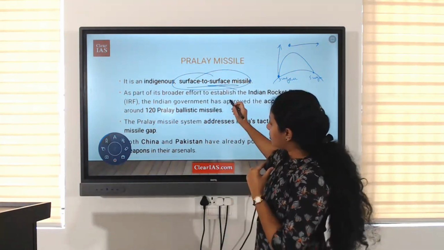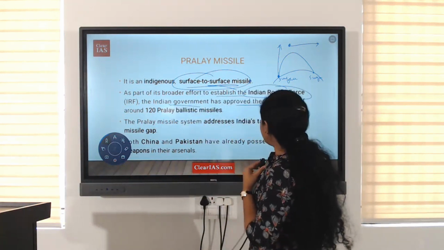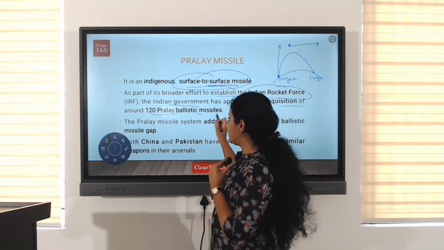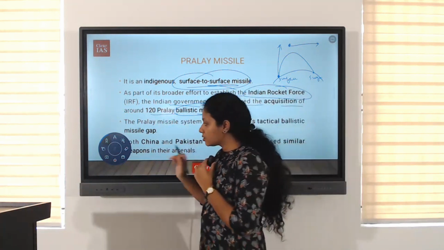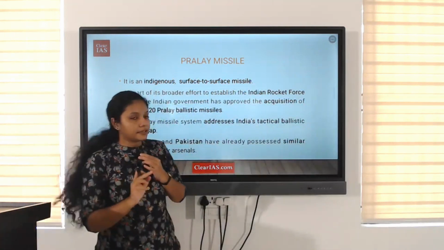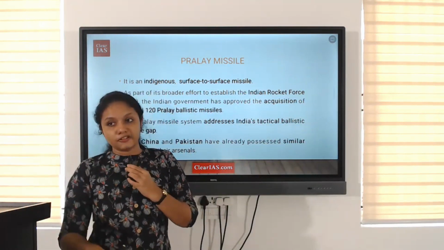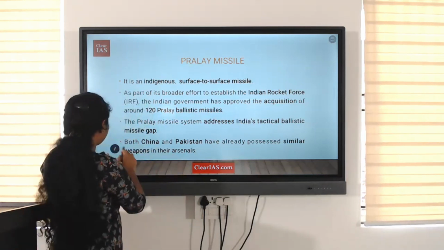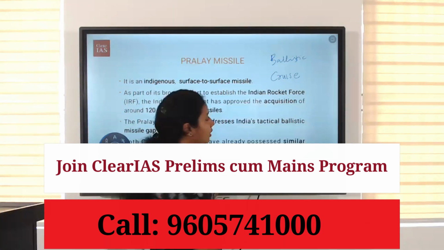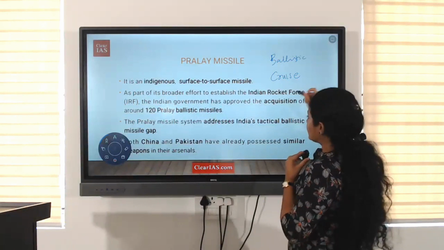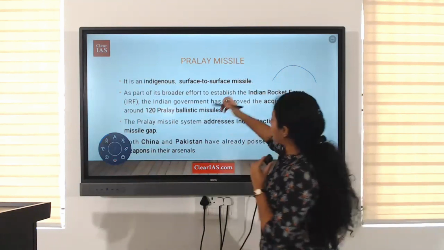As a part of its border effort to establish the Indian rocket force, the Indian government has approved the acquisition of around 120 Pralay ballistic missiles. So here comes the term ballistic. Similar to surface to surface, surface to air, etc., there is another classification of missiles, that is ballistic and cruise.